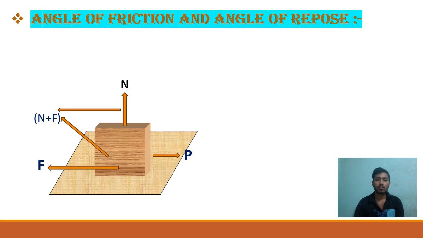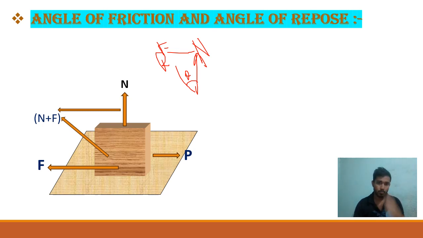So we can draw a vector diagram, that is, there is the normal and there will be the resultant, and there will be the friction, and this angle theta is called the angle of friction.